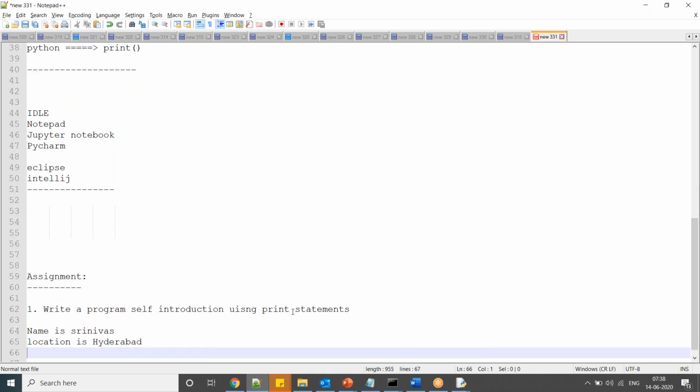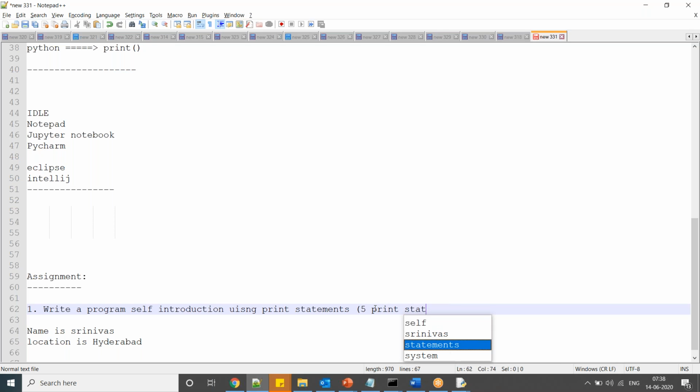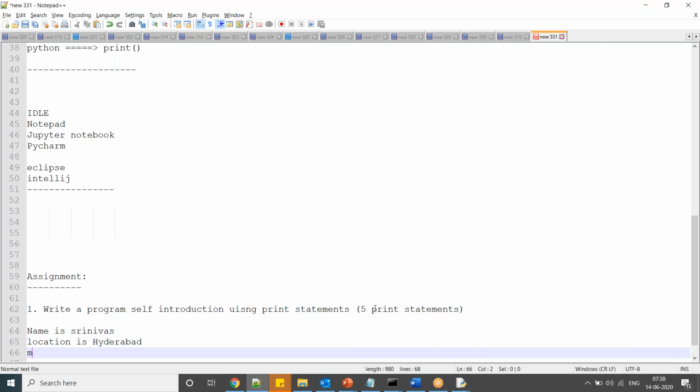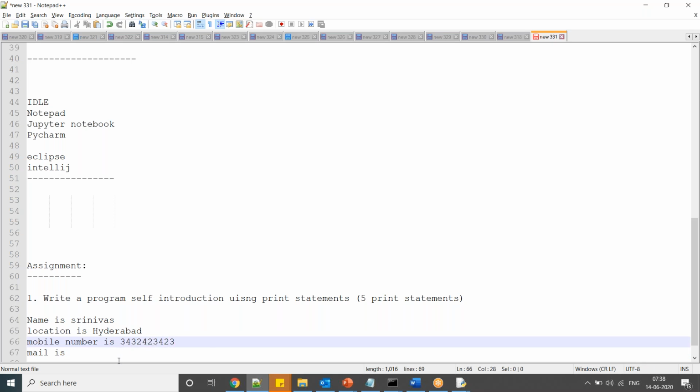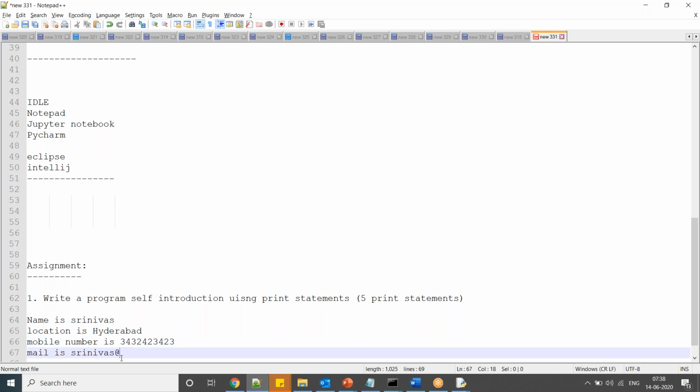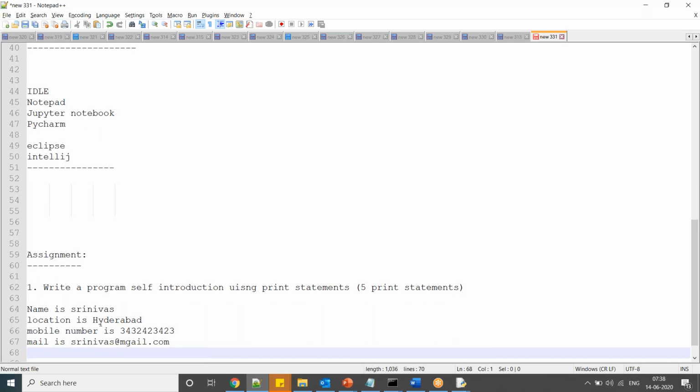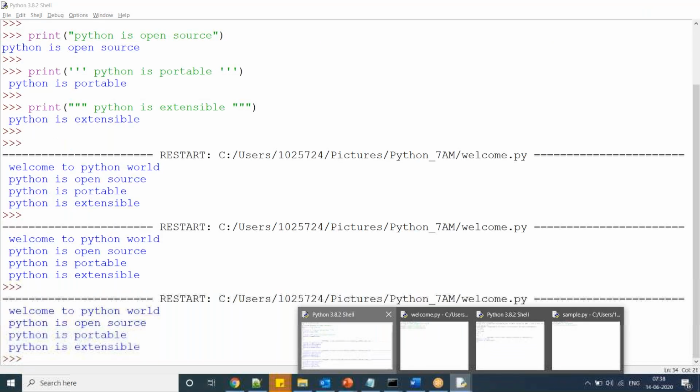Next, mobile number is, mail ID is, something. Write anything. Just print statements. I want 5 print statements, and I want the screenshot.